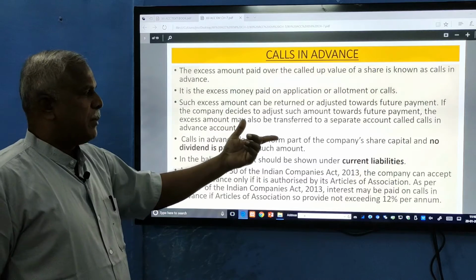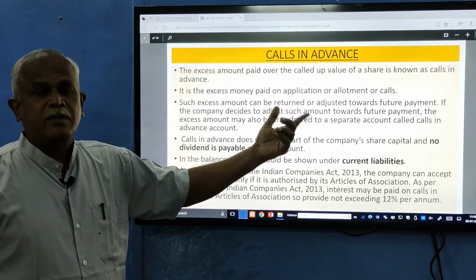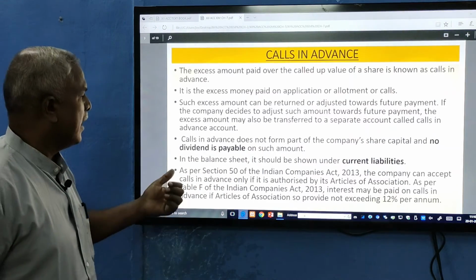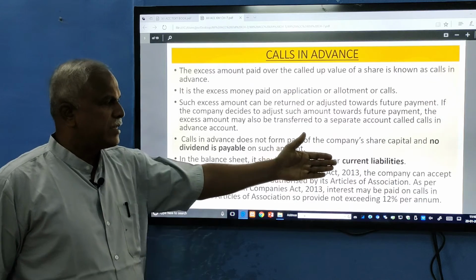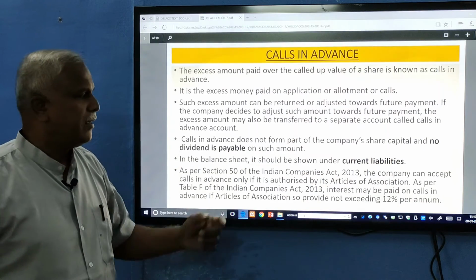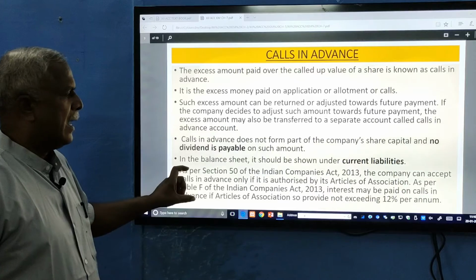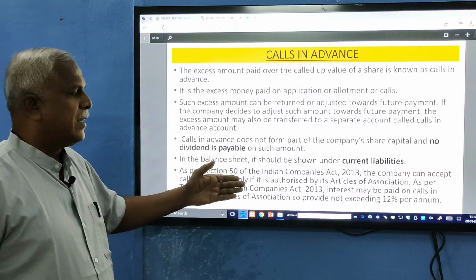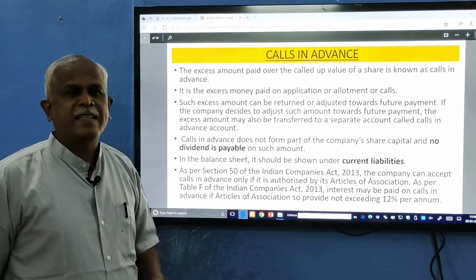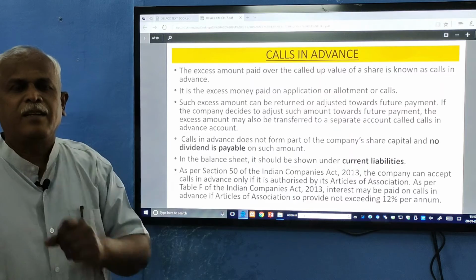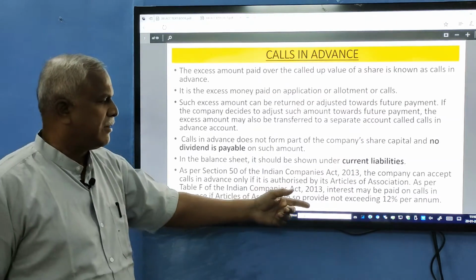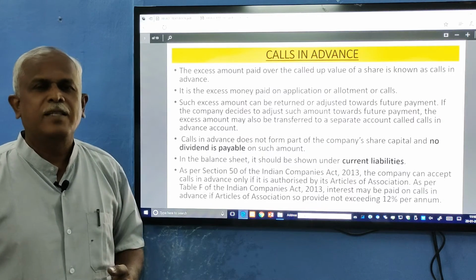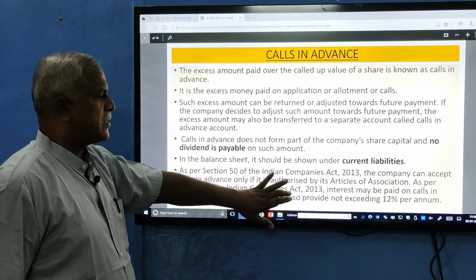Calls in advance does not form a part of the company's share capital, so he cannot claim additional dividend. In the balance sheet it is shown as a current liability of the company. According to Section 50 of the Companies Act 2013, he is authorized to receive interest for the excess period held by the company at a rate not exceeding 12% per annum.